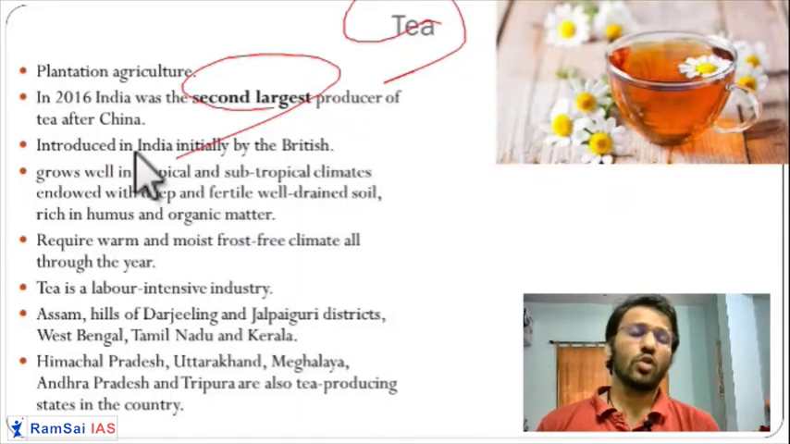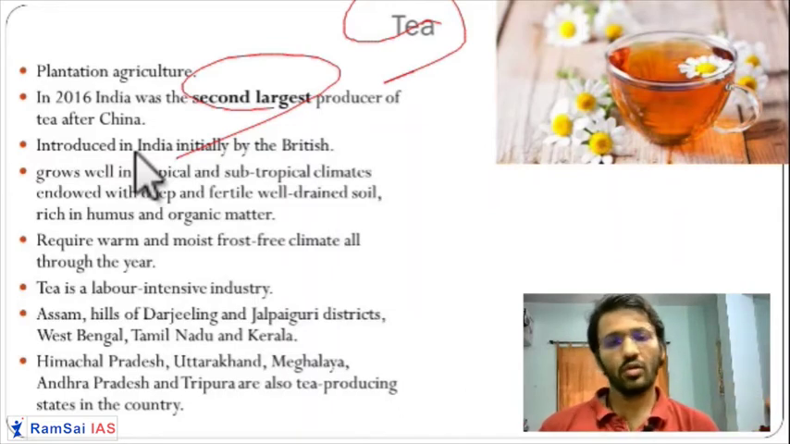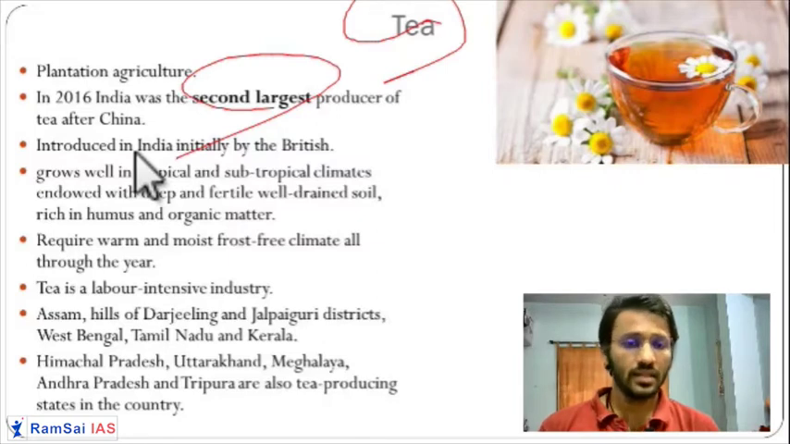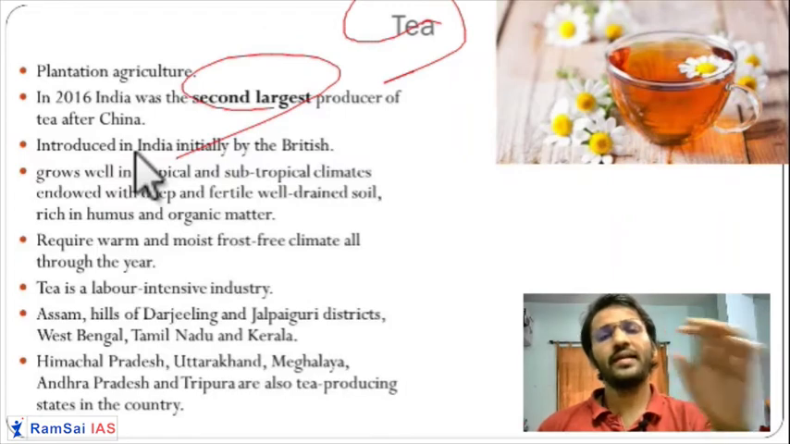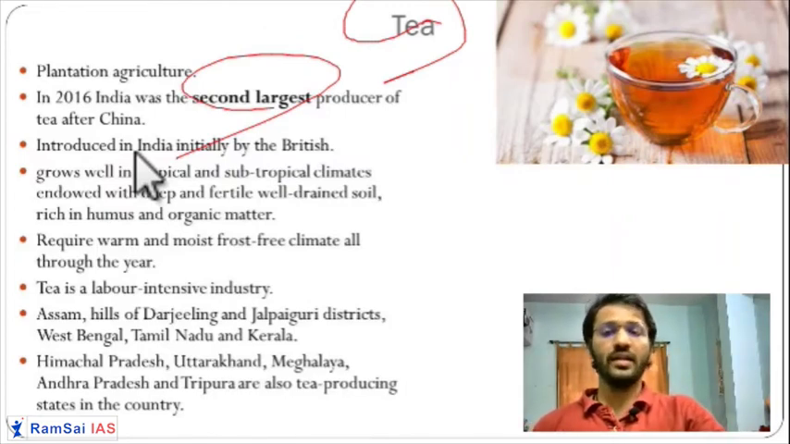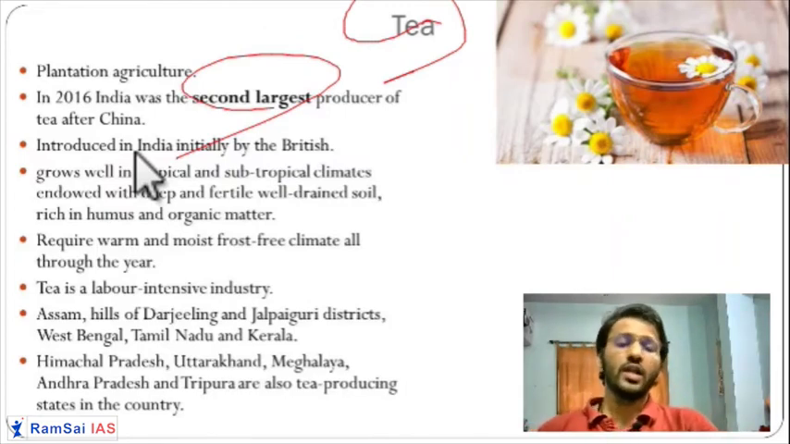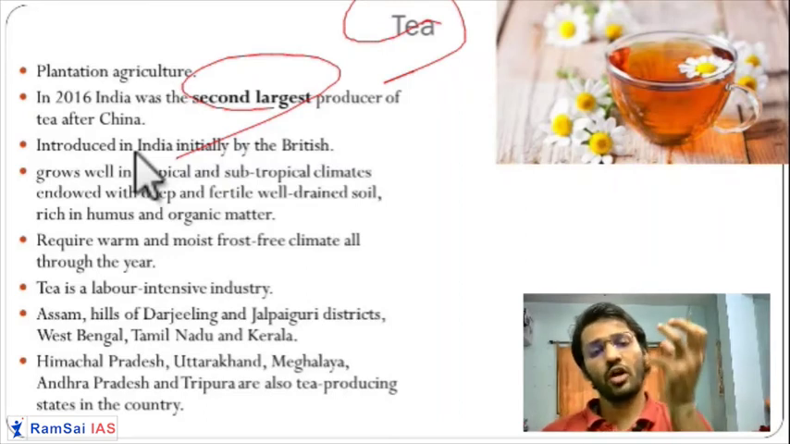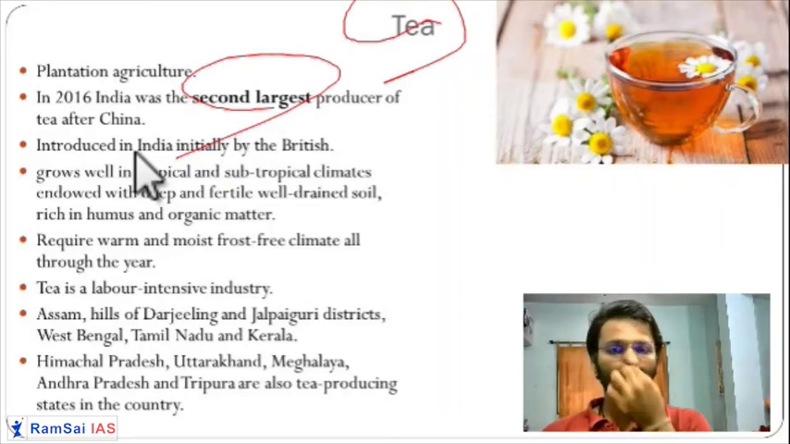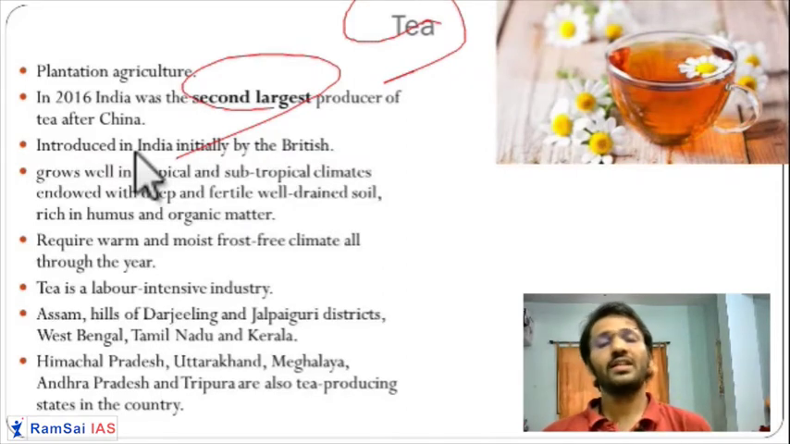This is a plantation crop. The British introduced this crop in India, specifically in northeast India, in southern India, and parts of the Kangra Valley in northern India. So tea is an integral part of the country. It requires high rainfall, but water should not be locked in the soil, so well draining soil is required. Generally it is planted on the slopes of the mountain. It is a very labor intensive industry. So tea is very important.